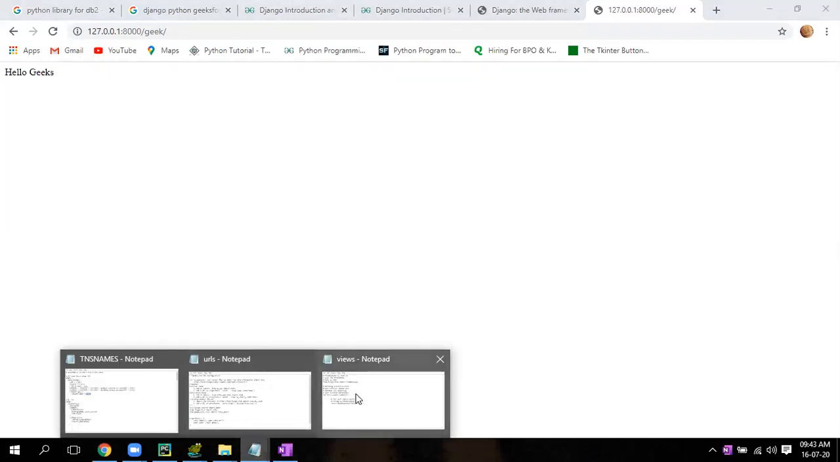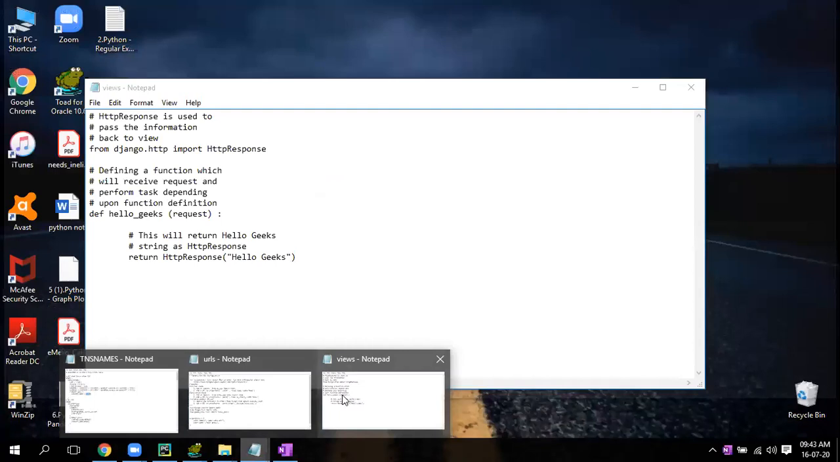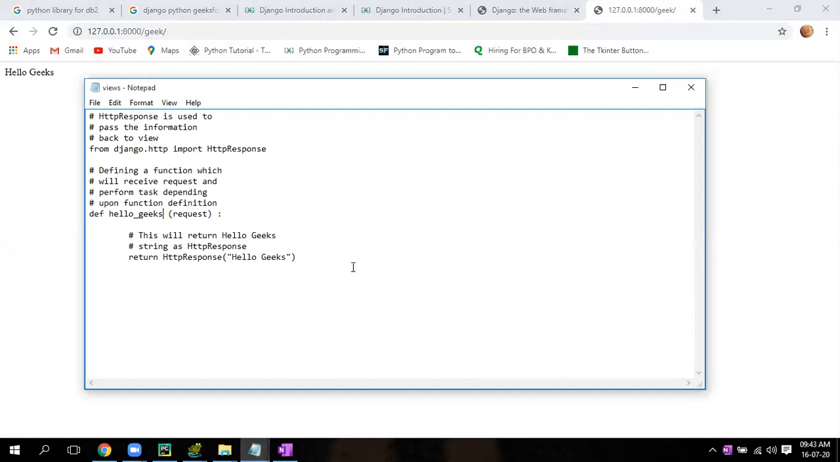Open your notepad. See, in the views, what I have written. Let me explain this views first. In the views, you have written the code: from django.http, because here we are dealing with a web service, so there will be HttpResponse and all this. I have created a function called Hello Geeks. In the Hello Geeks, what will be the output? Simple. This is the Hello Geeks.